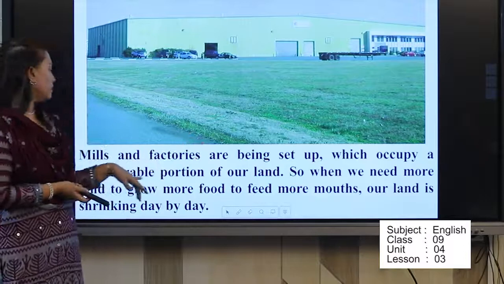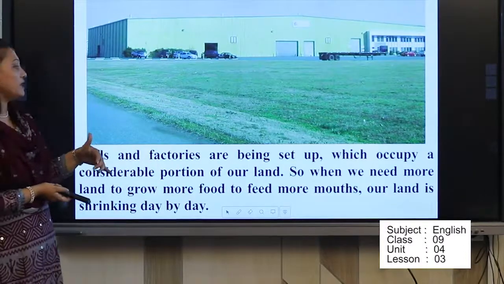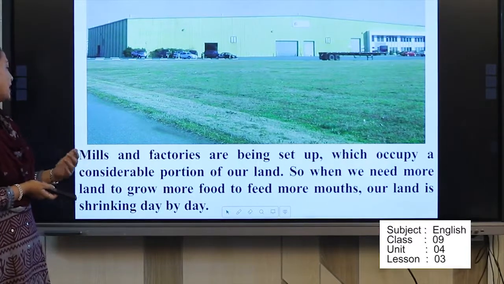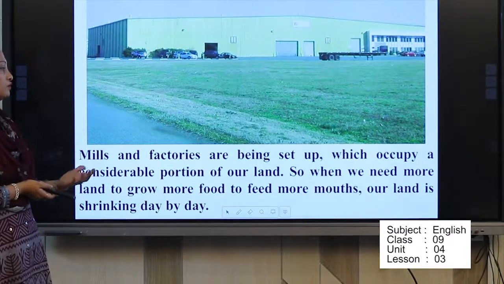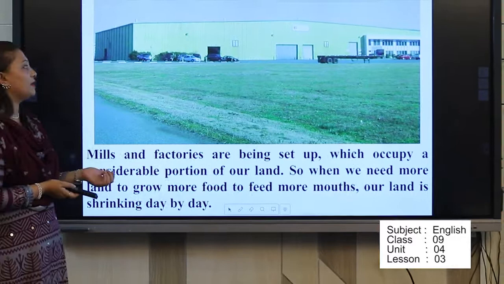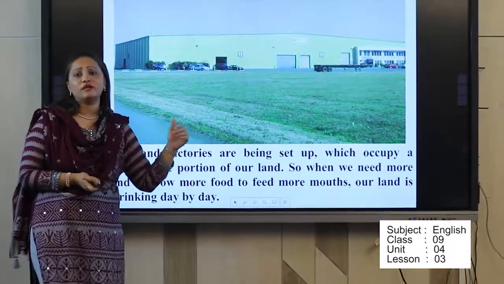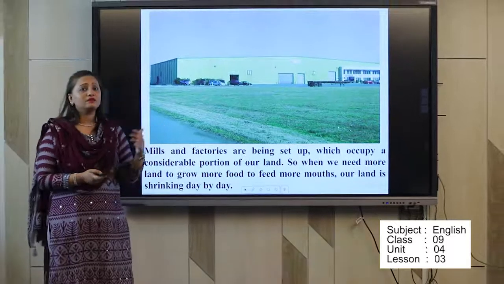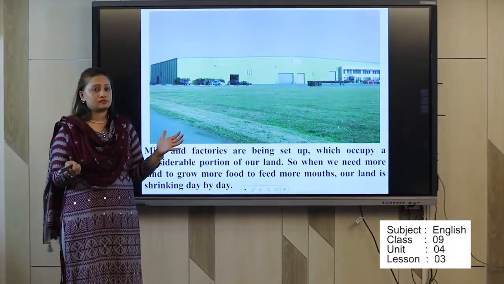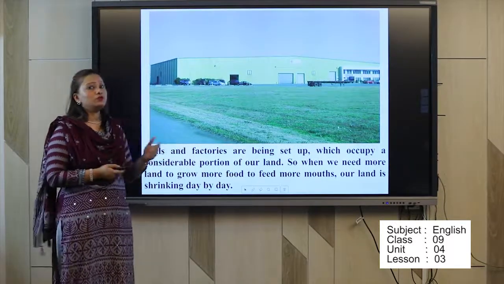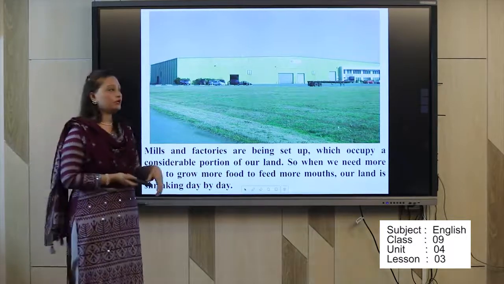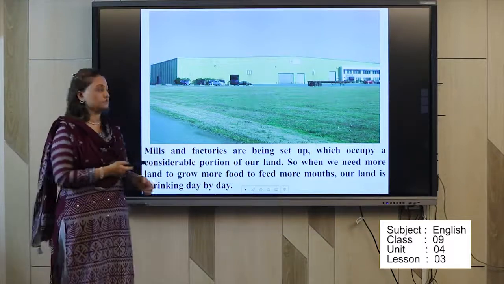And this is the picture of mills and factories. Mills and factories are being set up which occupy a considerable portion of our land. So when we need more land to grow more food to feed more mouths, our land is shrinking day by day. Because mills and factories occupy some land from our country, they are taking a huge place in Bangladesh. So we don't have enough place to produce our food. We don't have proper production.